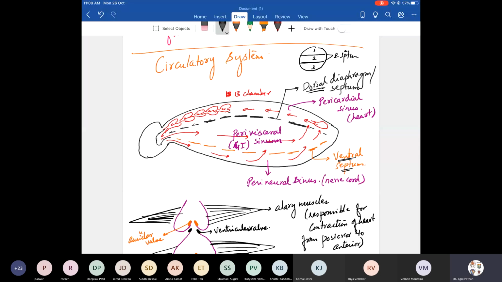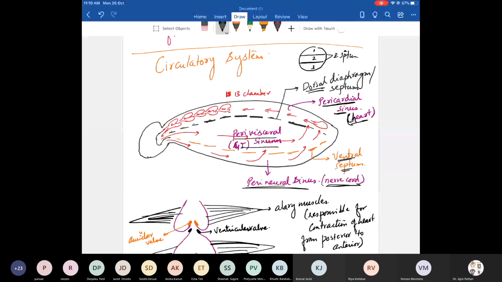In the perivisceral sinus, the alimentary canal, the gastrointestinal tract, the digestive system is located. Whereas in the perineural sinus, the nerve cord of the cockroach is located. So this is how the hemocoel is divided. Is it clear to all about the pericardial, perineural, and perivisceral sinuses?